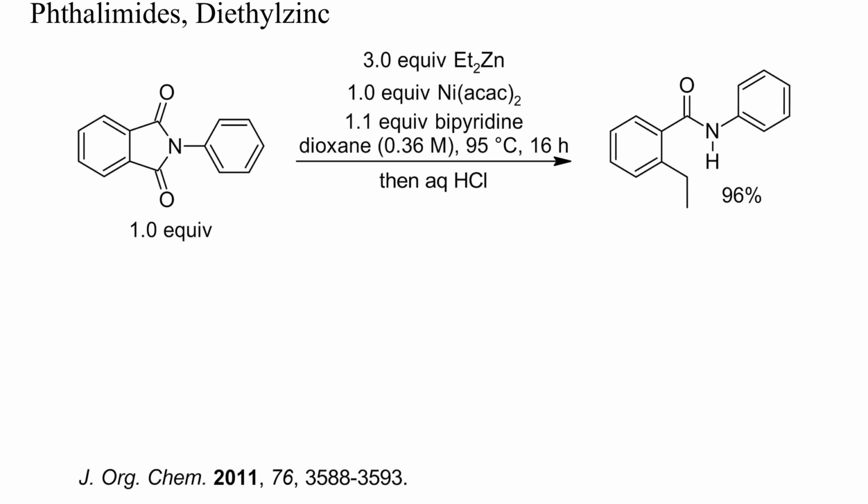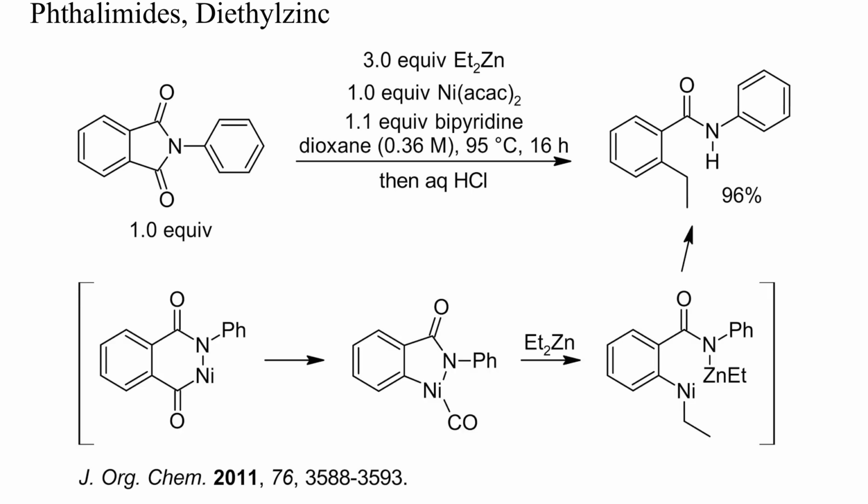Few examples have been reported of the substitution of carboxyl groups. Acyl anions are energy-rich, difficult to generate, and thus poor leaving groups. Here, N-phenylphthalimide reacted with an excess of diethyl zinc and one equivalent of a nickel complex to 2-ethylbenzanilide. The large amount of nickel was required because the released carbon monoxide probably deactivated the nickel catalyst.